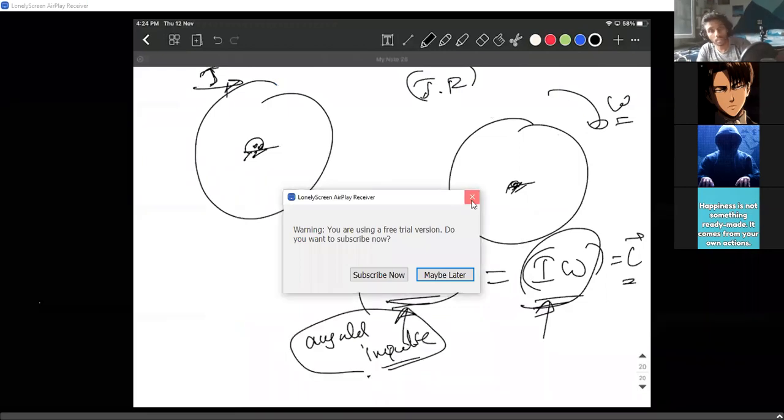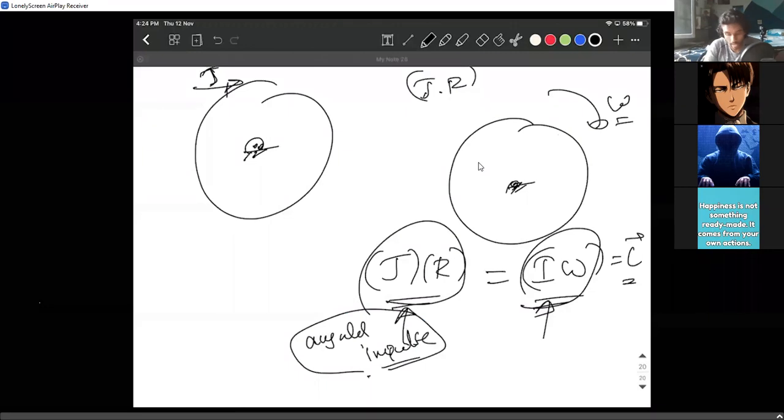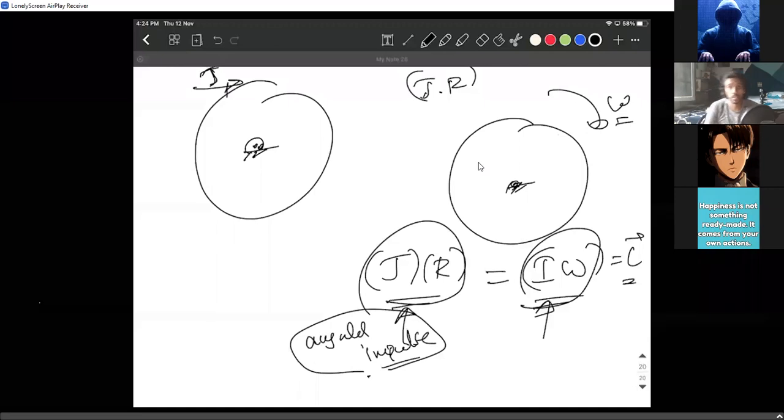So we can talk about this also. There are some problems about the angular impulse also. Tomorrow will be a different discussion, an important discussion. So buckle up for tomorrow. We will be talking more about angular momentum, and I will be talking about angular kinetic energy, which is nothing but rotational kinetic energy also.